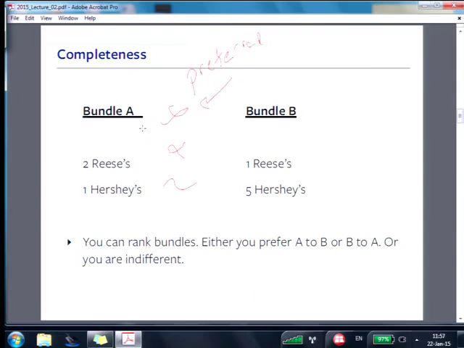Right, and it can go the other way. And then the last one is indifferent. Here, that's indifferent. Okay, those are our funny symbols. Anything else?